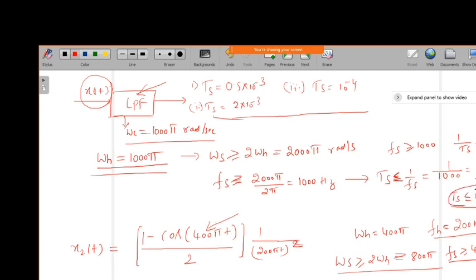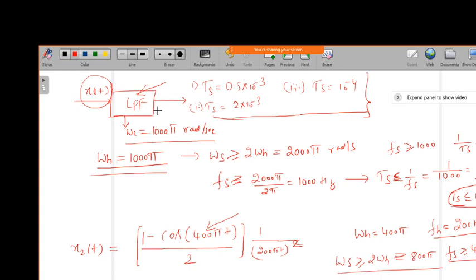Now if the sampling period is less than or equal to 10 power minus 3, then we are able to properly get the original signal x of t from the sampled signal. Out of these three, those which are less than or equal to this can be considered for this sampling.